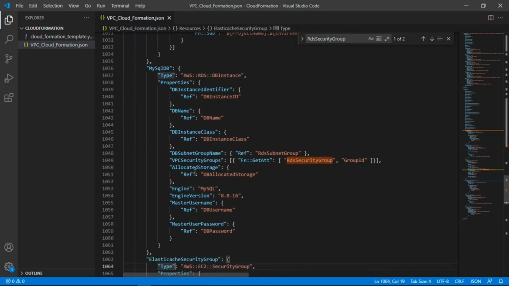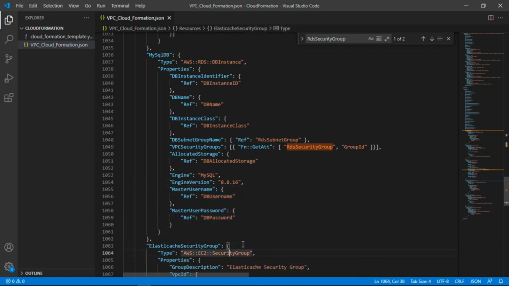And next we have allocated storage. This is the storage that we want for our database instance. And after that we have to mention the engine. In the engine we can mention the different types of databases that are available in the RDS service. So I have mentioned MySQL because I want to launch a MySQL database. Now in the engine version you can mention the respective version that you want, and after that you have to provide your master username and master user password.